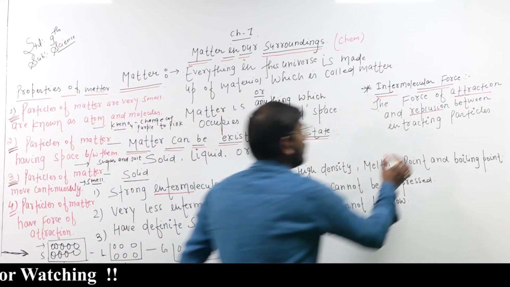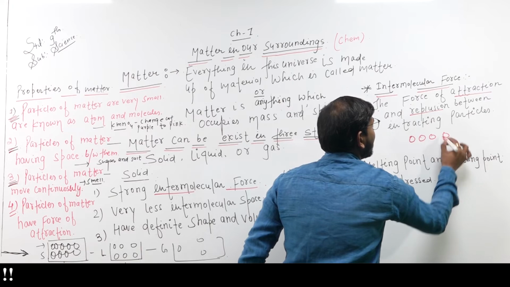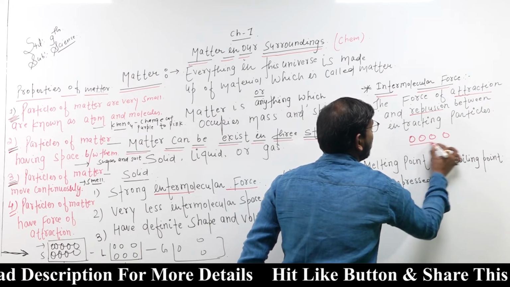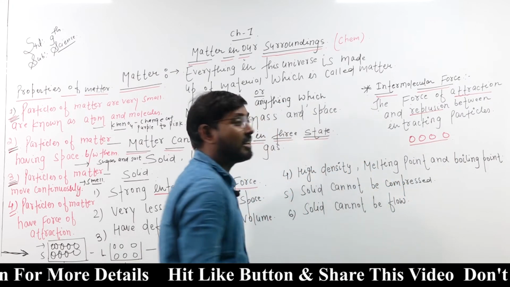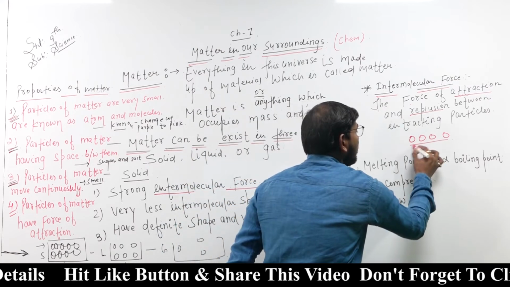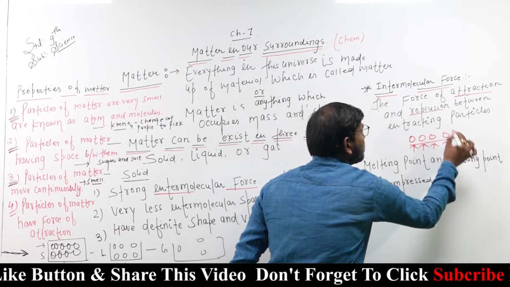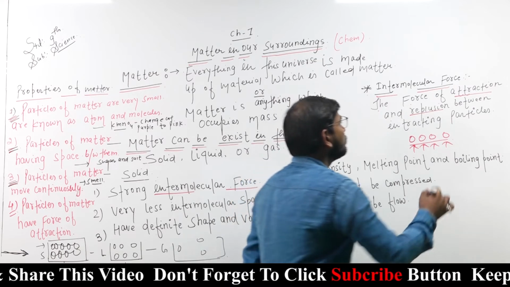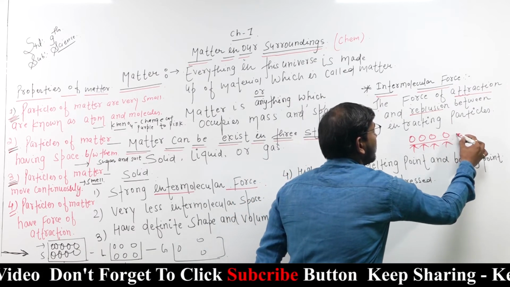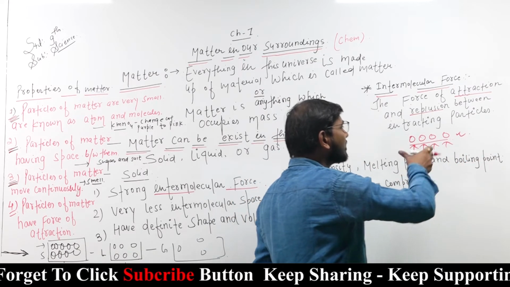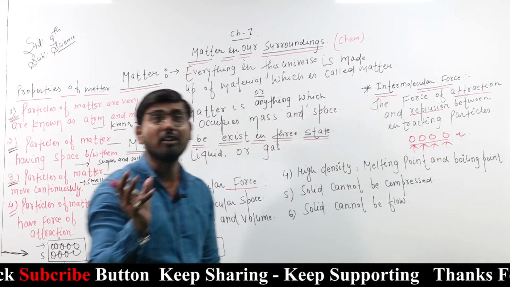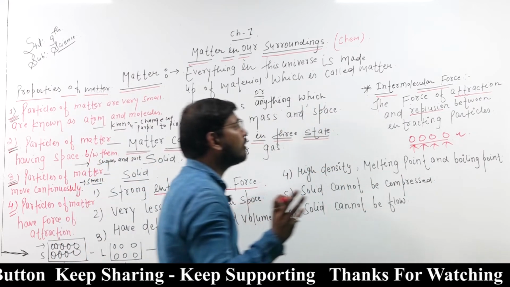It means there will be two, three or more particles closely placed, and the force applied on these particles, either attraction or repulsion, this interacting force is known as intermolecular force. So, what is intermolecular force?